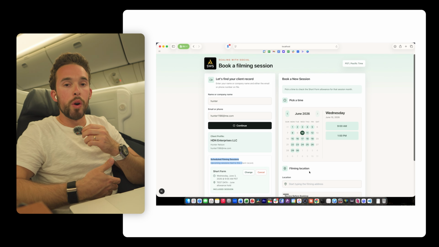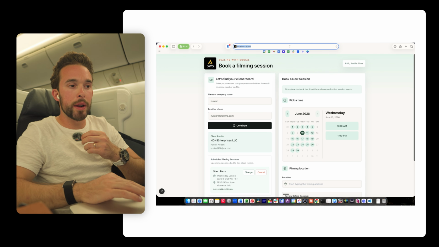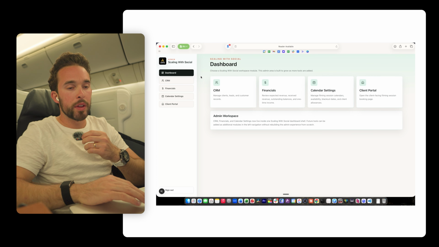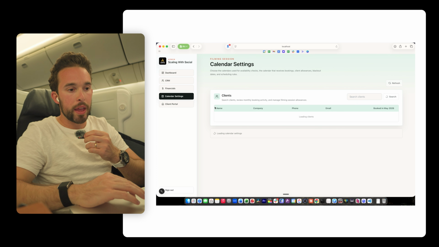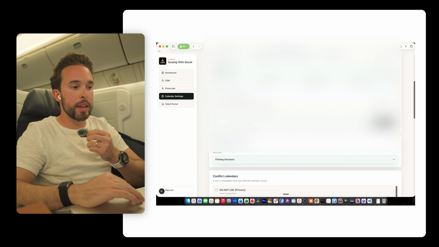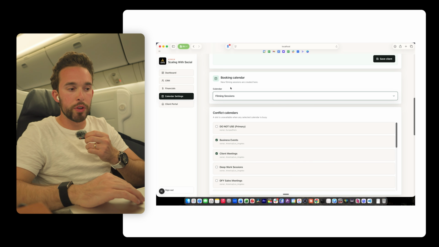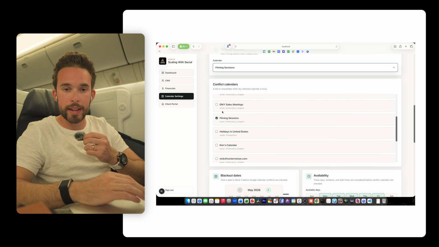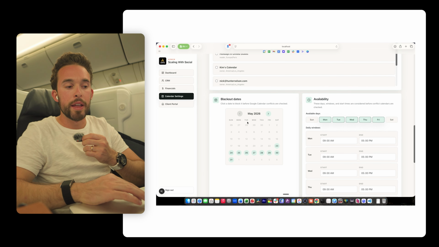But I said, wait, I want a way that I can change these settings. And so I created a page called admin. So when you go to admin, there's a login, and right here, you can go to calendar settings. And what it'll do is it'll pull up the calendar that it's currently booking to on my Google Calendar, all the conflict calendars that it checks for conflicts on, just like Calendly, and then also the blackout dates that I want to black out.